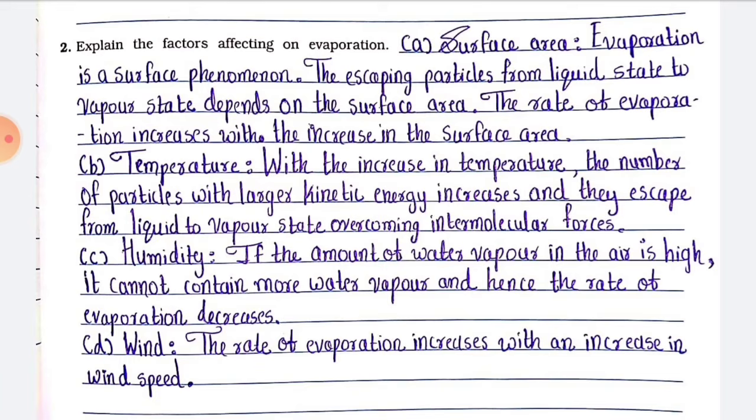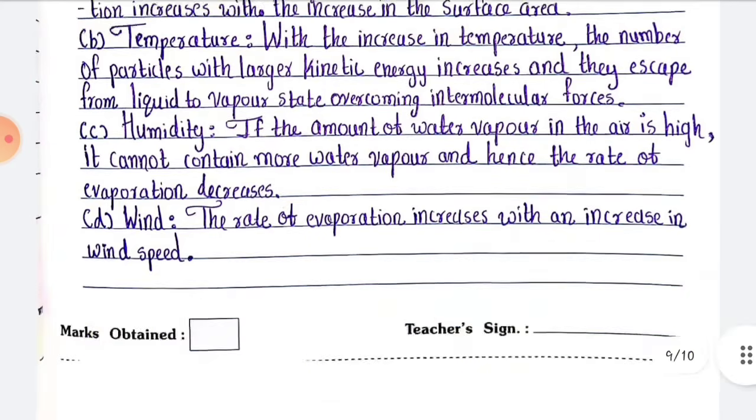With the increase in temperature, the number of particles with larger kinetic energy increases and they escape from liquid to vapor state, overcoming intermolecular force. C. Humidity. If the amount of water vapor in the air is high, it cannot contain more water vapor and hence the rate of evaporation decreases. D. Wind. The rate of evaporation increases with an increase in wind speed.